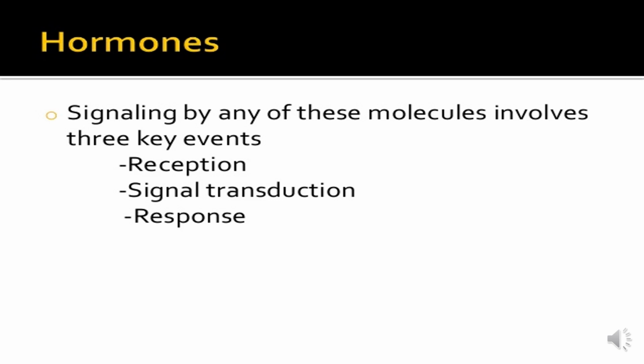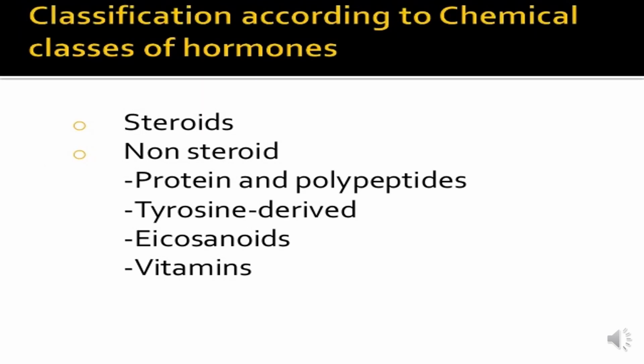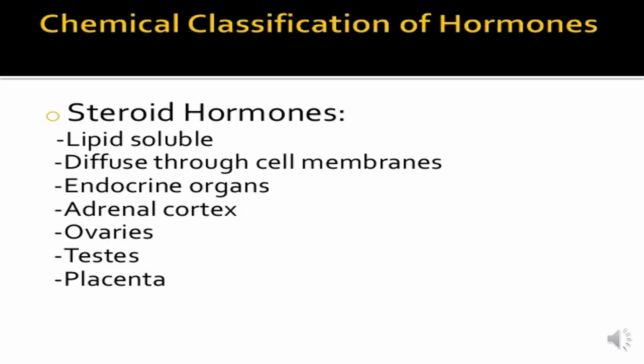Signaling by any of these molecules involves three key events, that is reception, signal transduction, and response. Hormones can be classified according to their chemical nature, mechanism of action, nature of action, stimulation of endocrine glands, and the effect of hormones. The classification of hormones can also be done based on whether it is steroid or non-steroid, whether it is derived from protein or not.